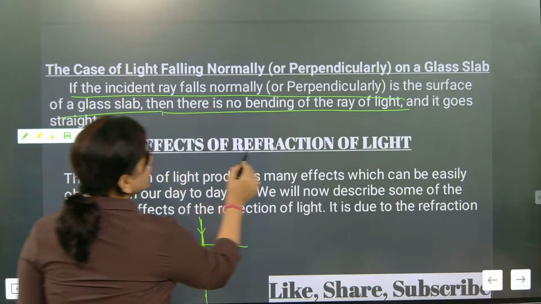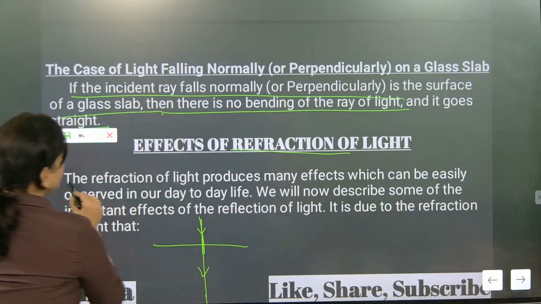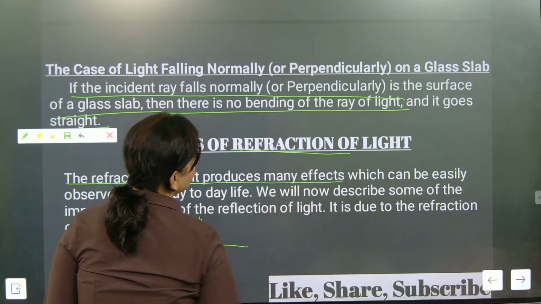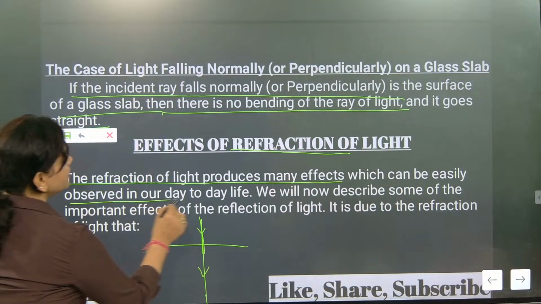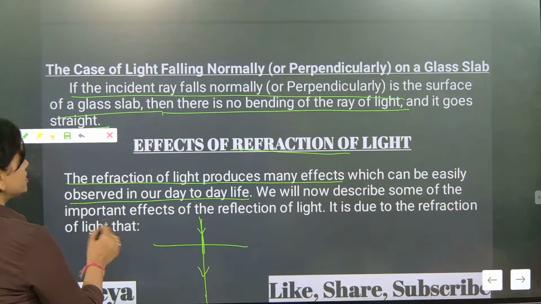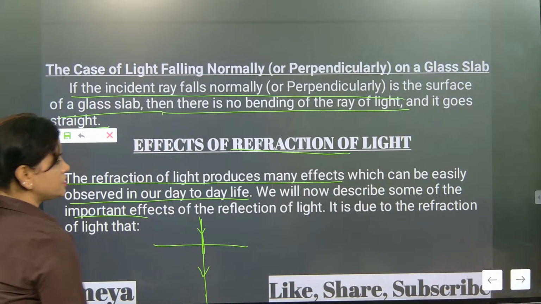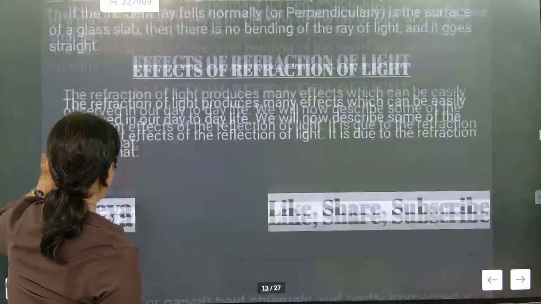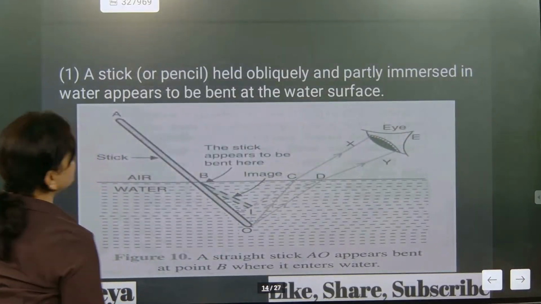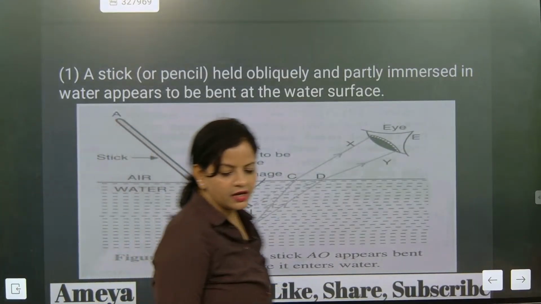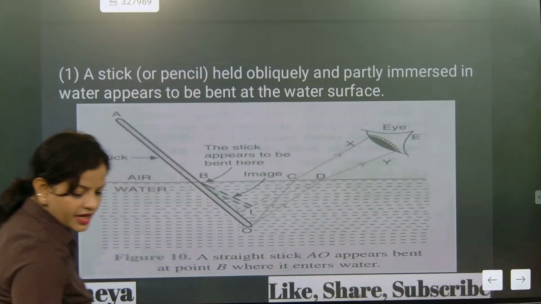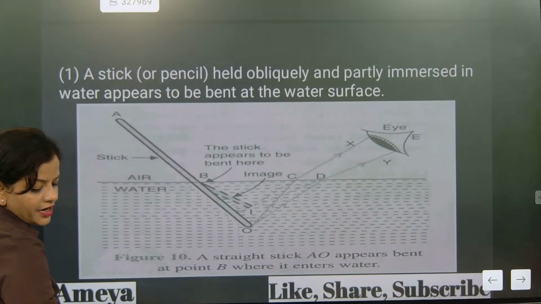Effect of refraction of light. The refraction of light produces many effects which can be easily observed in our day-to-day life. We will now describe some of the important effects of refraction. What are all the effects? First effect is, can we see the stick bending? Come on, can we see the stick bending? So this bending of the stick is again due to the refraction of light.